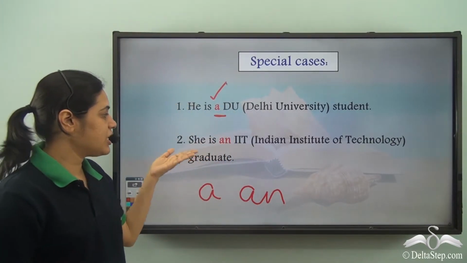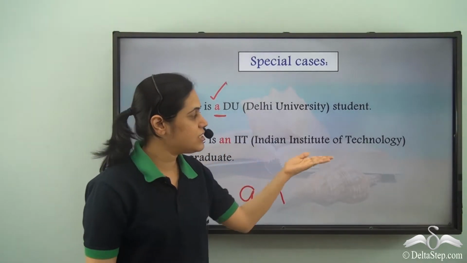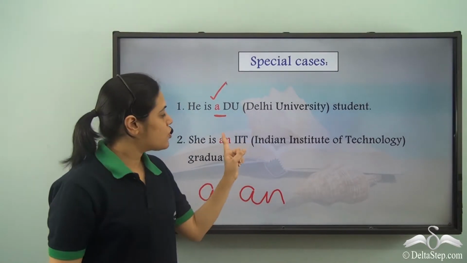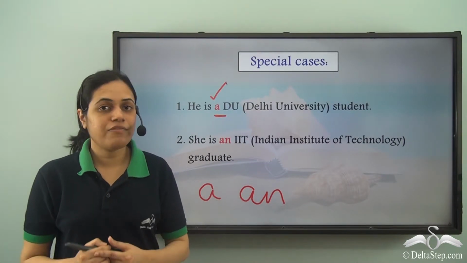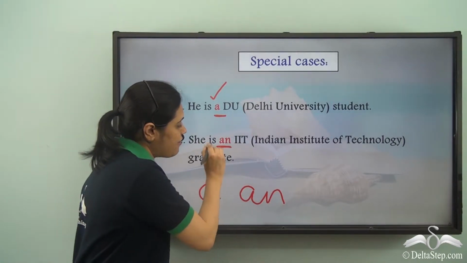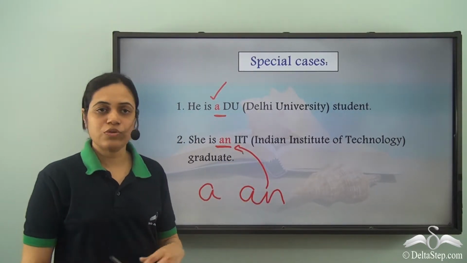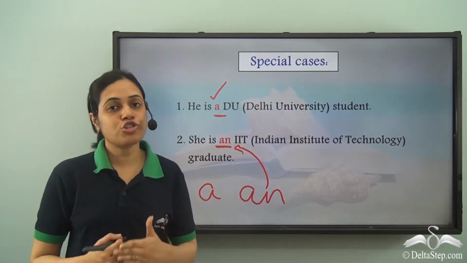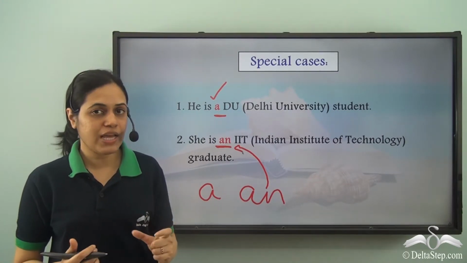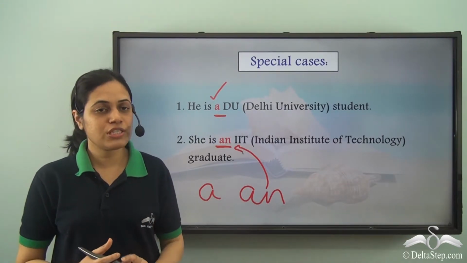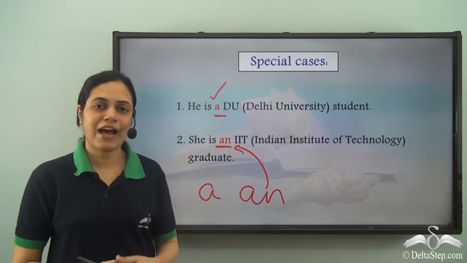Similarly, when I say she is an IIT graduate, IIT stands for Indian Institute of Technology. So IIT starts with I, that is a vowel sound. So we will have an here because an is used for vowel sound. So for acronyms or short forms as well, the rules are the same. If the short form or the acronym starts with a consonant sound, we will have a, and if it starts with a vowel sound, we will have an.